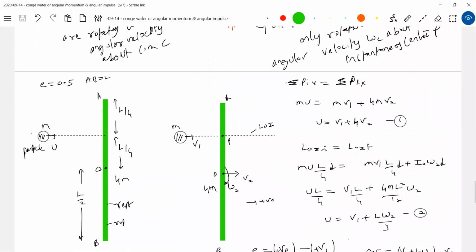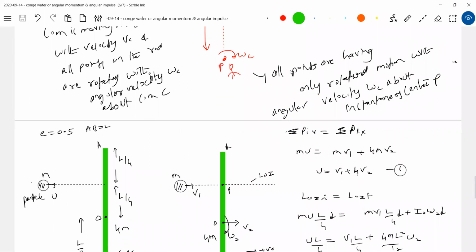Okay, this is about the introduction. Tomorrow we'll discuss some other very good numericals, all application. I'll stop the class here.